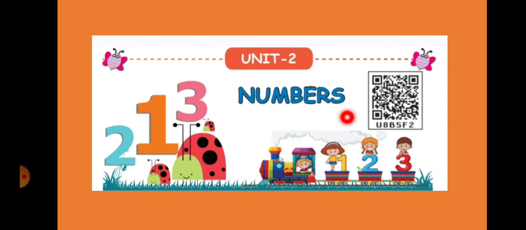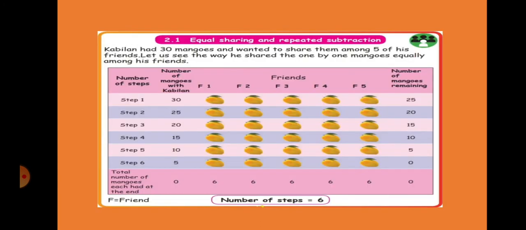but very easy only. In numbers, already we have learned in the earlier terms addition, subtraction and multiplication. Here we are going to learn division. Division is otherwise called equal sharing and repeated subtraction. Equal sharing and repeated subtraction, that is nothing but division. Okay, see here very carefully.